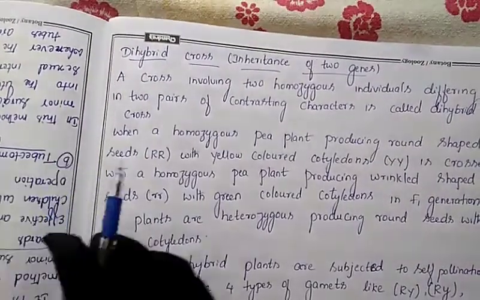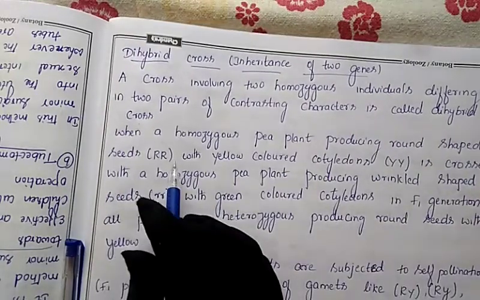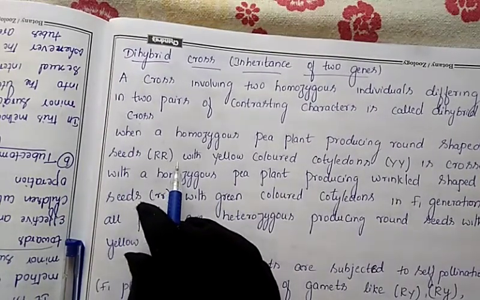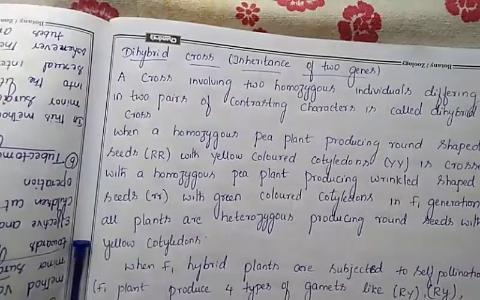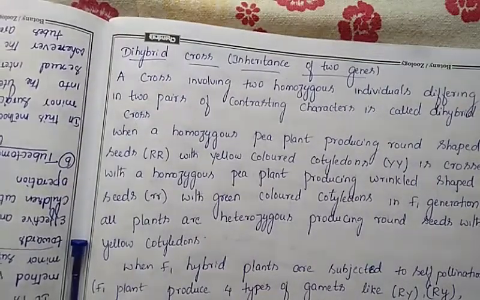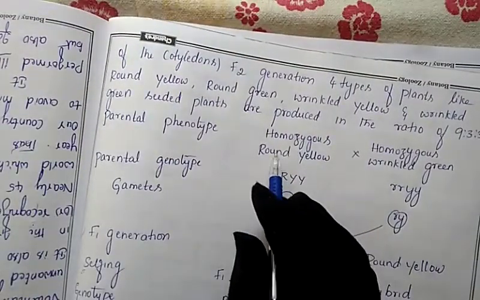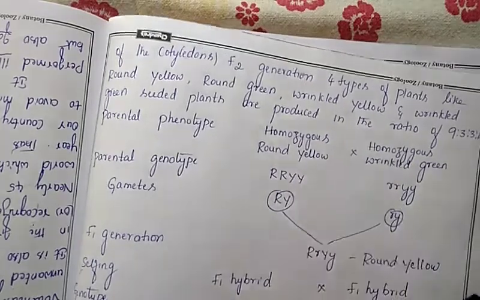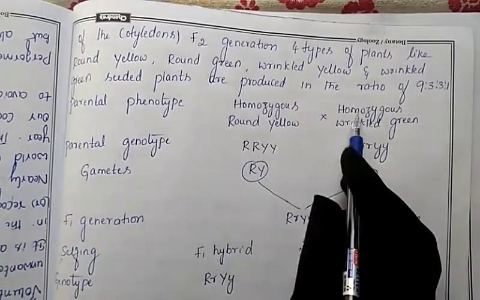So let us discuss this one. Any homozygous pea plant producing the round shape of seed. Which is the round shape of seed? See here, these are the parental phenotypes. We took two pea plants, this is one parent and this is the other parent. Both are pea plants.